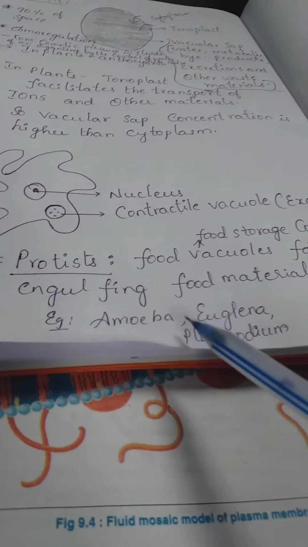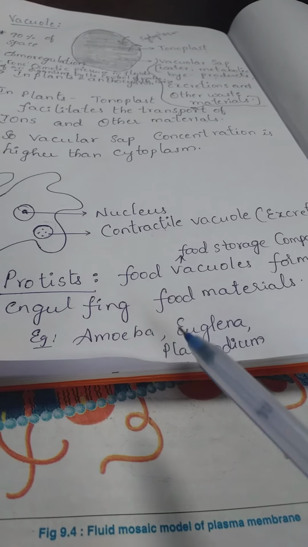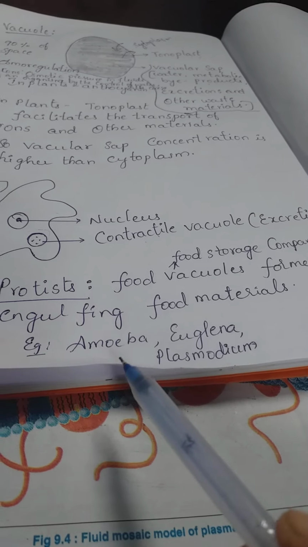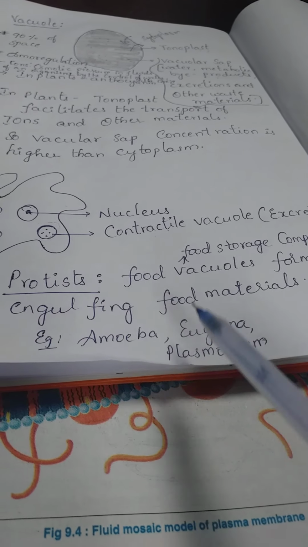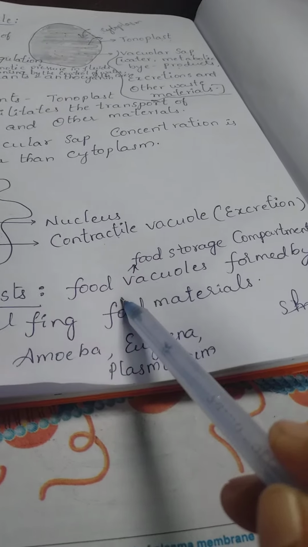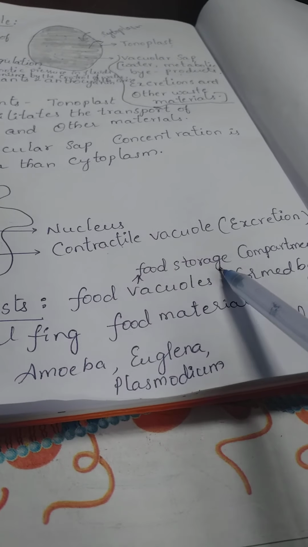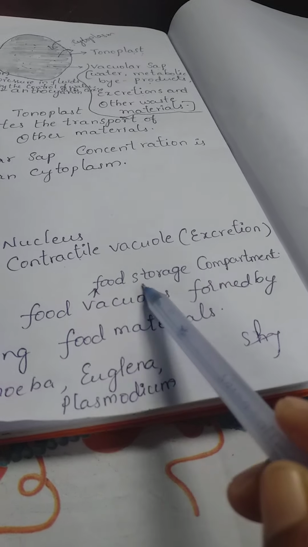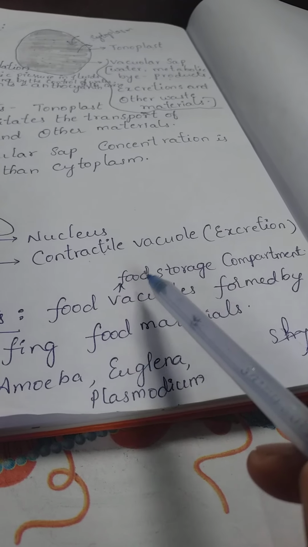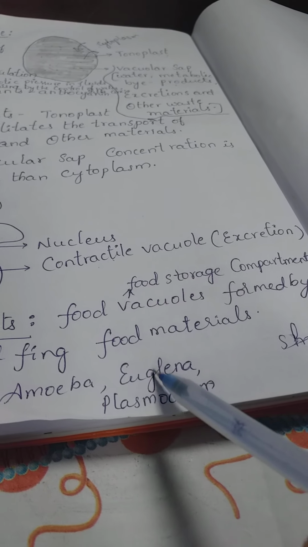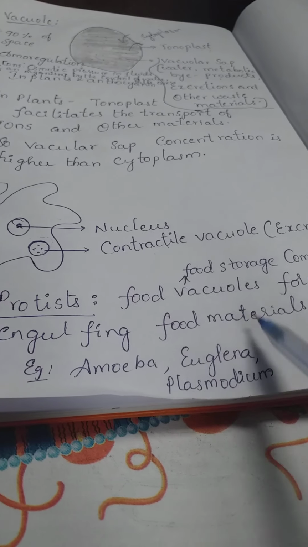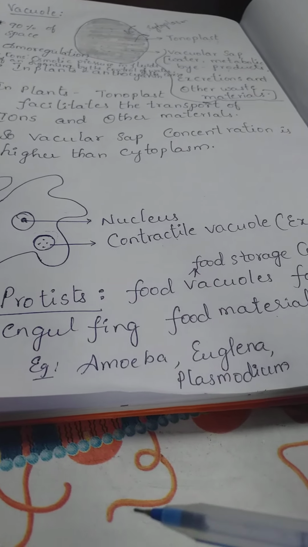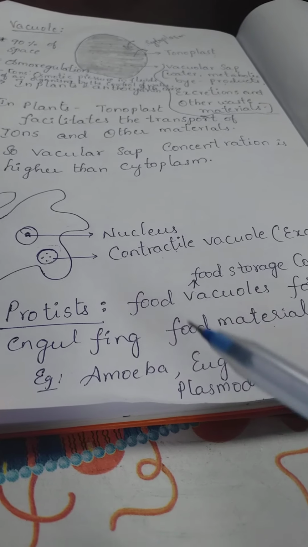Next one, some of the protists are there like euglena and some of the protozoa also, like plasmodium. In these, food vacuoles act as food storage compartments. These are formed by taking food into the body, means engulfing of food materials. Engulf means swallowing.